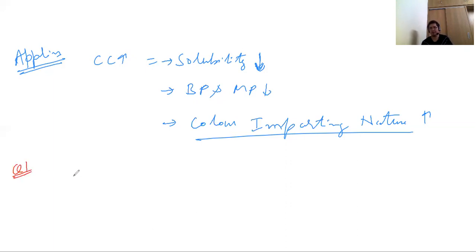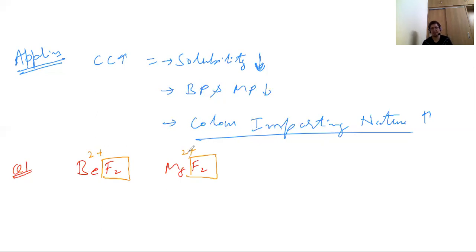If a question is asked that between BeF2 and MgF2, which has the higher melting point and why? When you check the answer and do analysis, fluorine is present as fluoride, so the anion is the same, the cation is different. Now this is 2 plus charge, 2 plus charge.